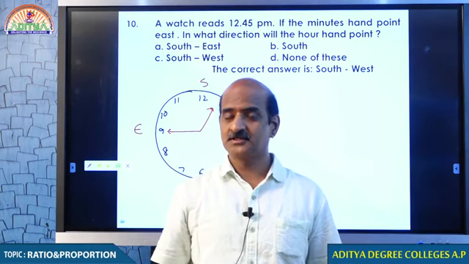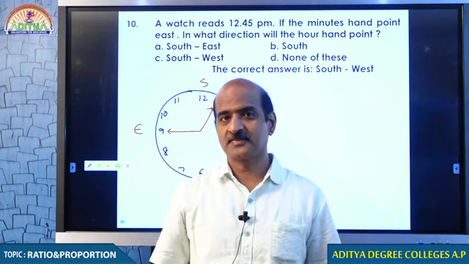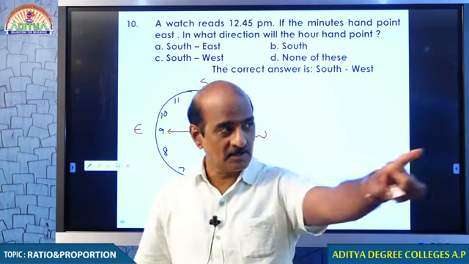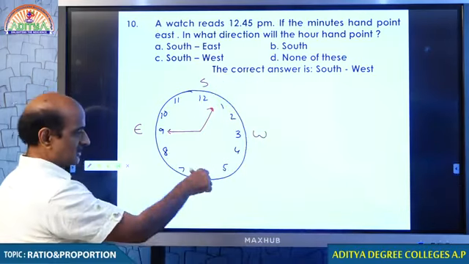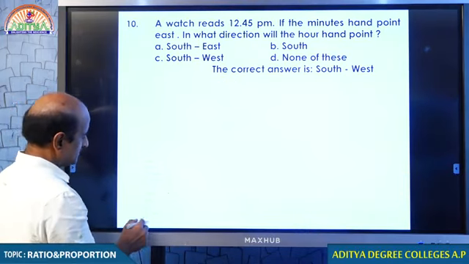You understand how to put the directions? Wake up early in the morning and you will be able to see east. If you find east, west is obvious. Anti-clockwise of east is north. Obviously, that is south. Okay, students, so we are clear.